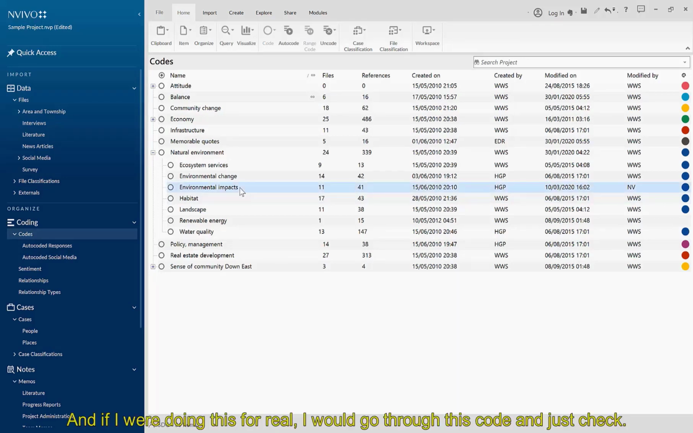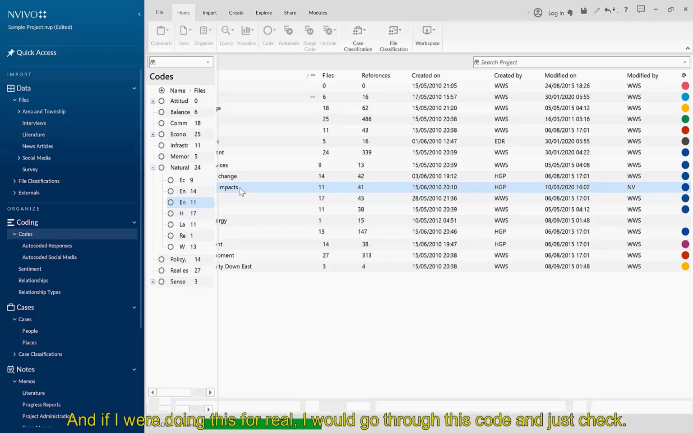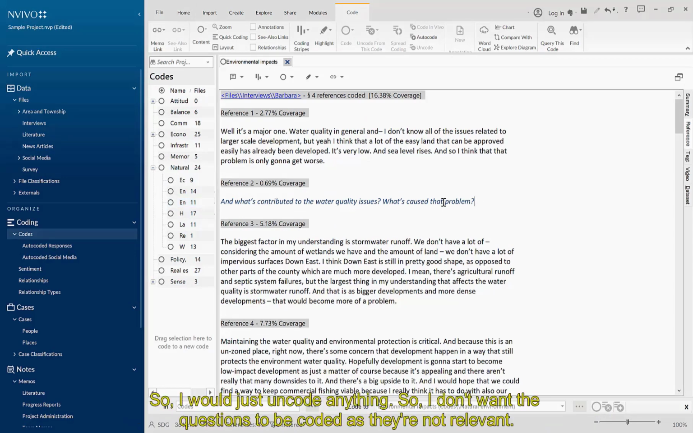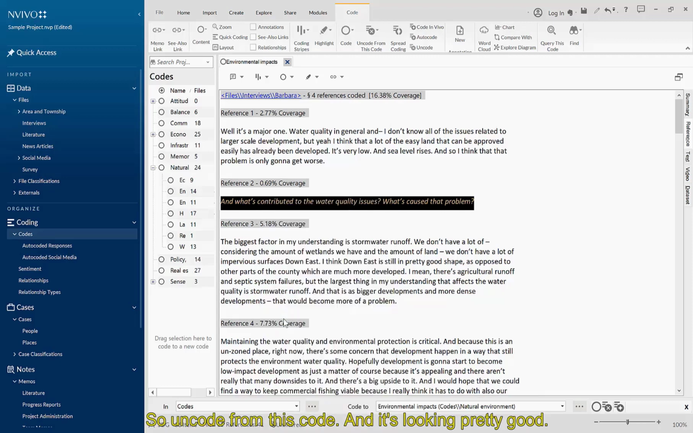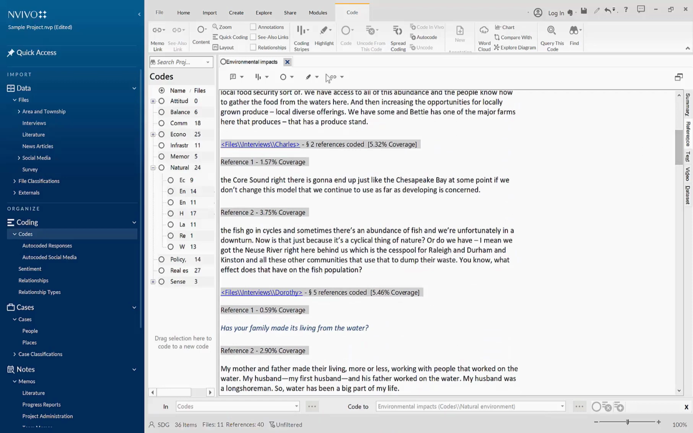And if I were doing this for real, I would go through this code and just check. So I would just uncode anything. So I don't want the questions to be coded as not relevant. So I'll uncode from this code. And it's looking pretty good.